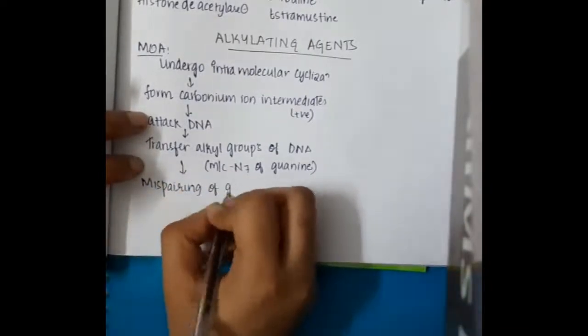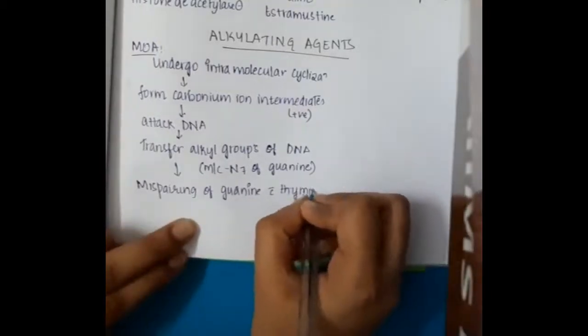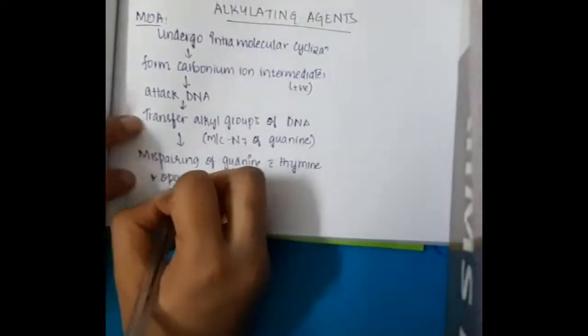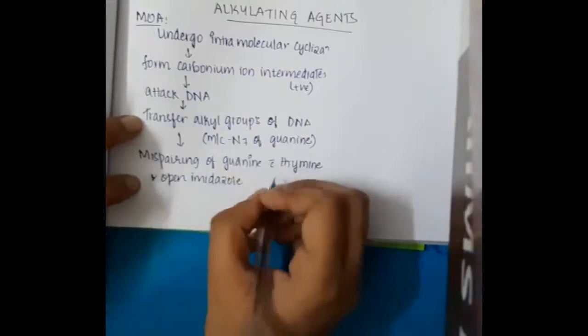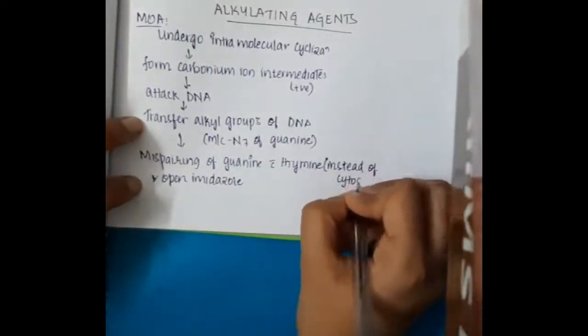This causes mispairing of guanine with thymine instead of cytosine.